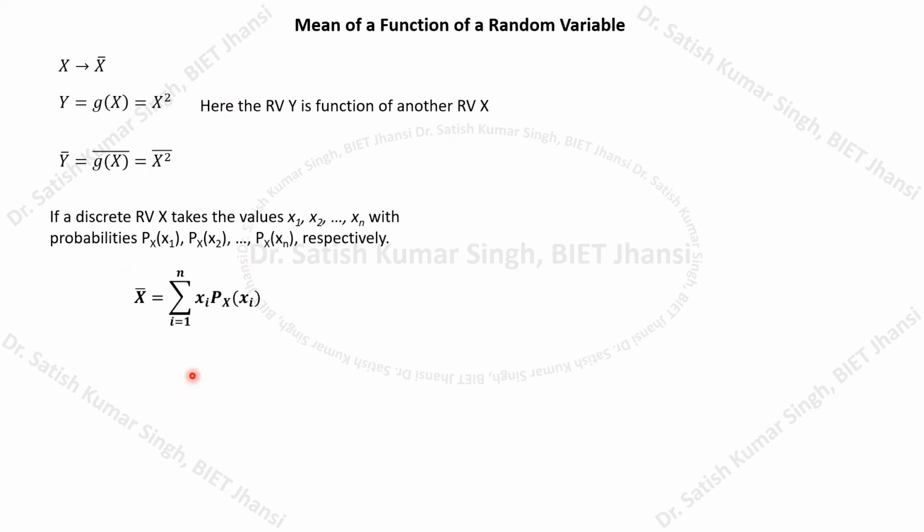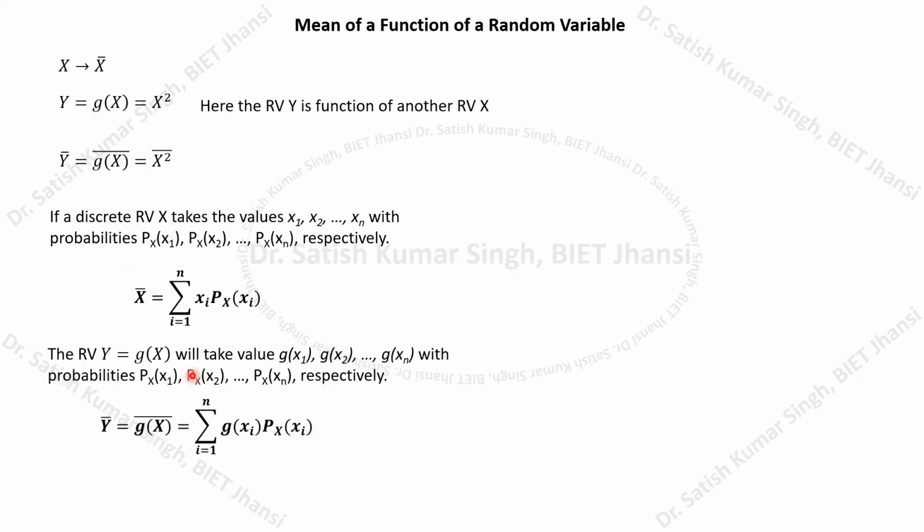But suppose we have a random variable y, which is a function g(x), and it is taking the values g(x1), g(x2), g(xn) with the probabilities p(x1), p(x2), p(xn). Then obviously this formula will be converted into this one. Earlier I was writing xi directly, because at different values of i I had different values of x.